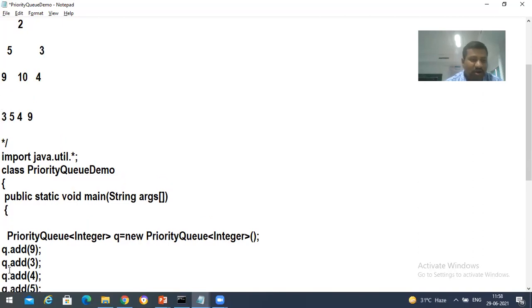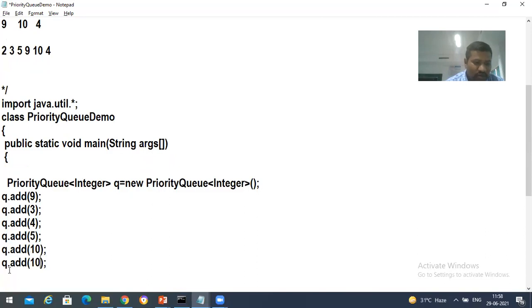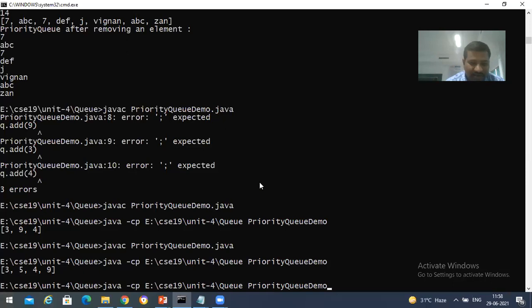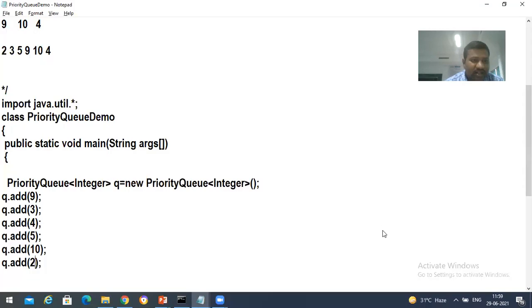And what will be the order of this? 2, 3, 5, 9, 10, and then 4. It's following what? Level order while displaying. So I would like to insert one more element here: 10, and 2. So 10 I'm going to insert, after that I'm going to insert 2. Then I'm going to print the elements over there. So the order that I'm going to get is 2, 3, 5, 9, 10, 4.